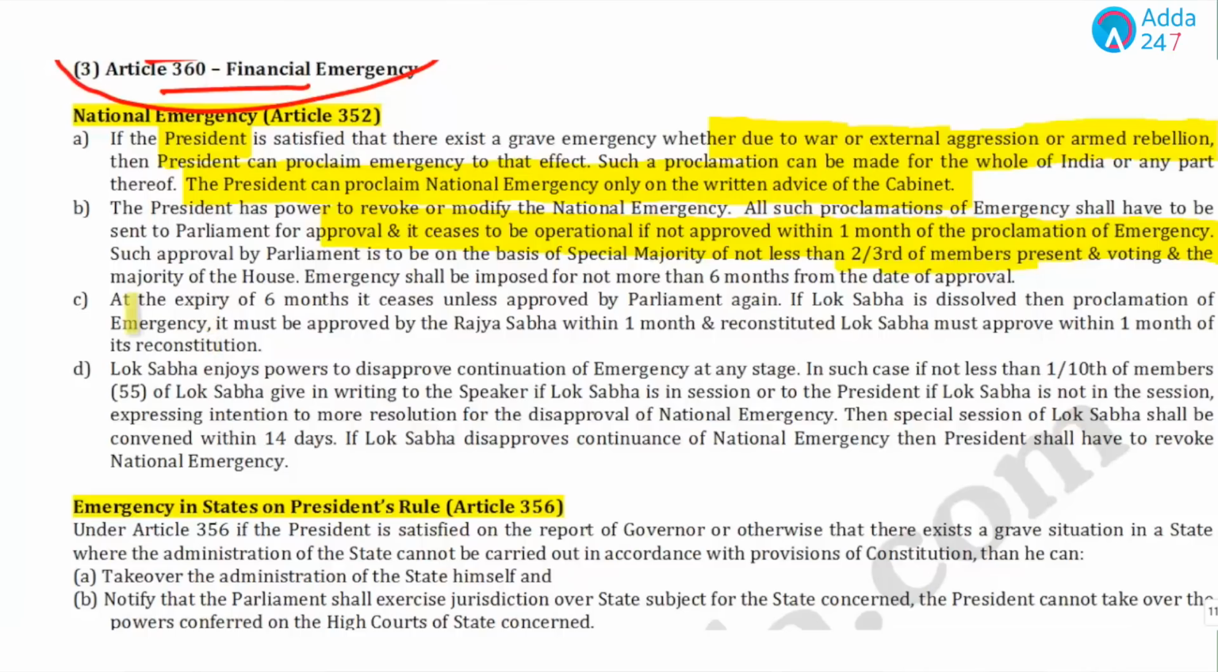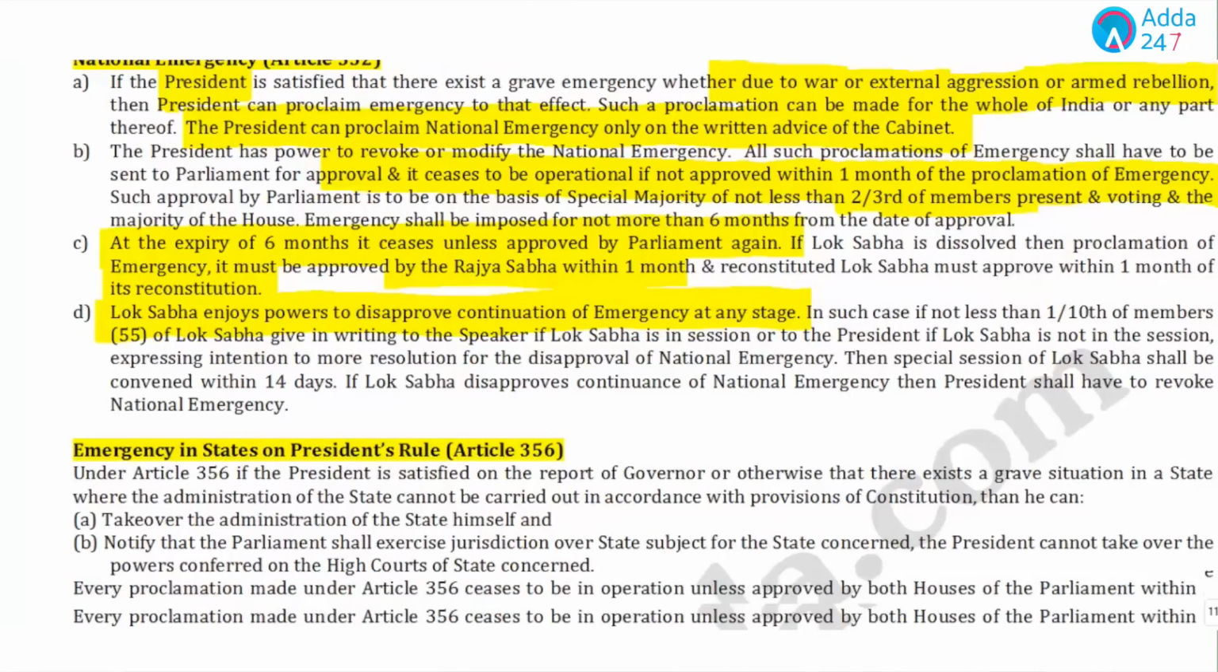And at the expiry of 6 months, it ceases unless it's approved by Parliament again. Now, what it means is that at one time, a national emergency can be declared for a maximum of 6 months. If the Lok Sabha dissolves, then the proclamation of emergency must be approved by Rajya Sabha within 1 month, and the reconstituted Lok Sabha must approve within 1 month of its reconstitution. And we have already read this point. The Lok Sabha enjoys the power to disapprove the continuation of emergency at any stage.